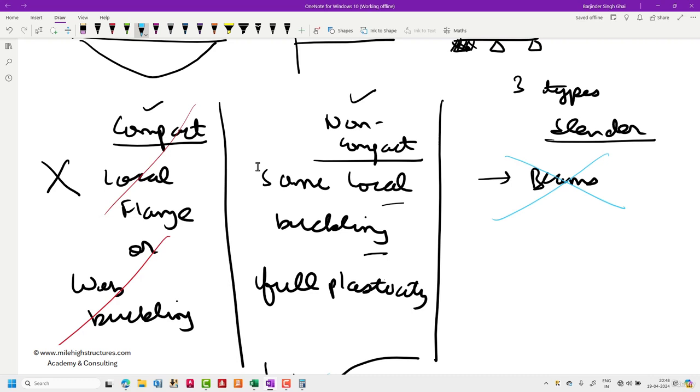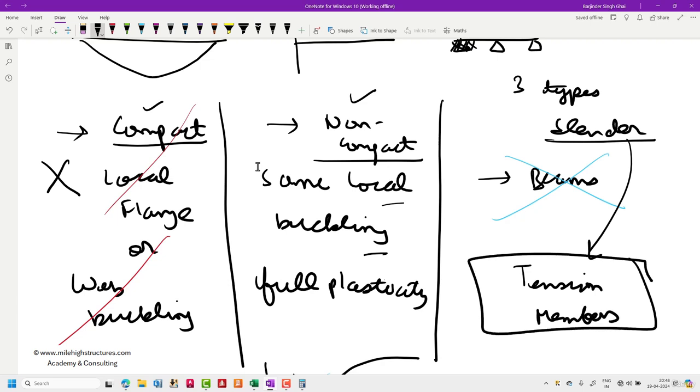You do need to change the section. So it is always recommended that the bending members may be compact or non-compact. The bending members are never recommended to be slender. Slender members are usually used for tension members only. So under the members which are having tension itself, we do use the slender section, but for bending, it is